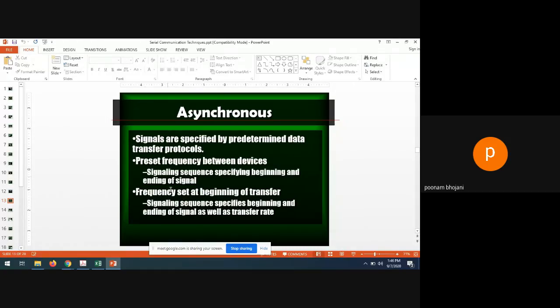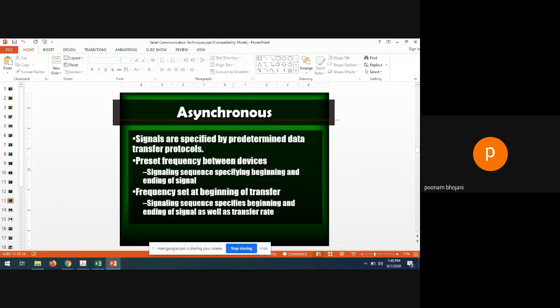Let me tell you what is the difference between these two. Whenever you say that signals are specified by predetermined data transfer protocols, what can those protocols be? First is a preset frequency between the devices. Let's say two devices are in communication, a transmitter and a receiver. It can be two computers, a computer and a mobile phone, anything.